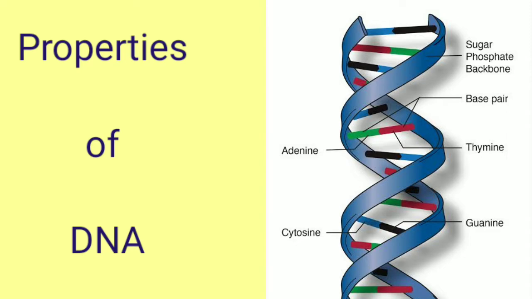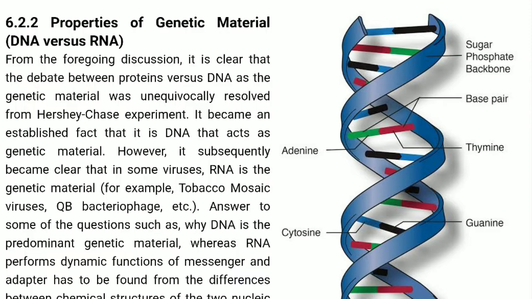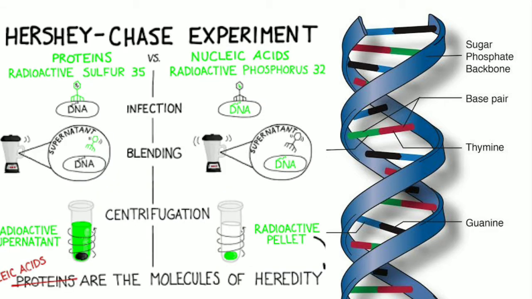Let me remind you that while discussing the evidences of DNA as a genetic material, there were still some scientists who were of the view that proteins can be the genetic material and they carry the codes or the characters from one generation into the other.